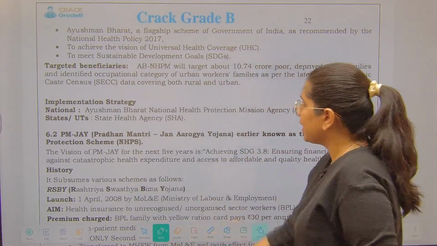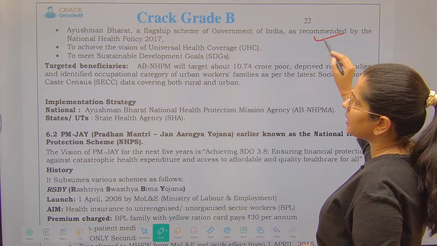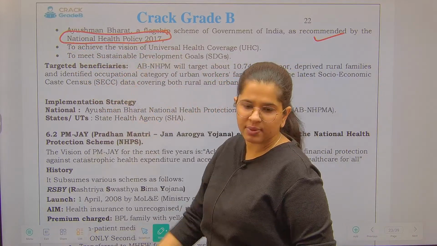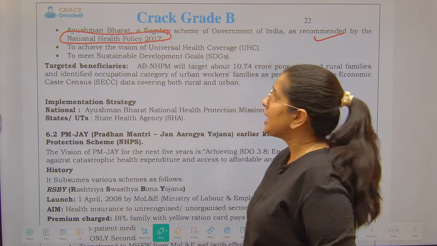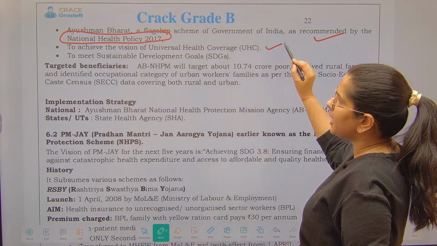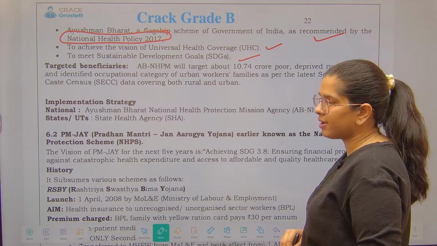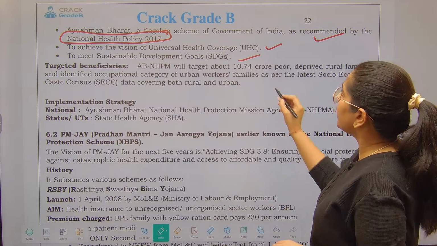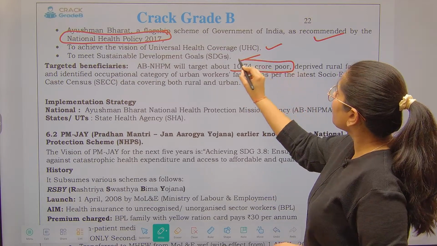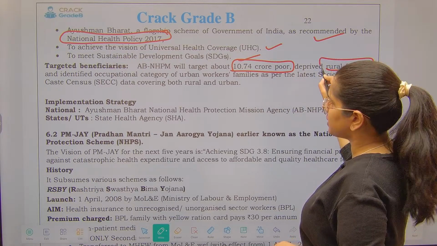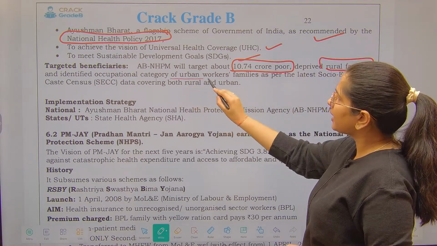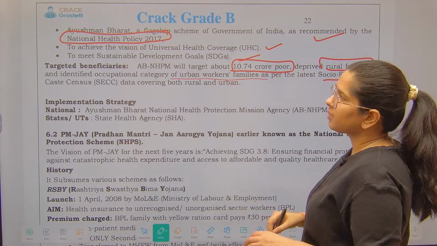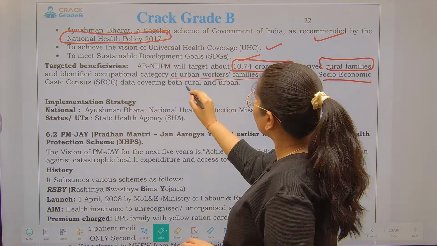Ayushman Bharat is a flagship scheme of the government as recommended by National Health Policy. Very important point. Ayushman Bharat formation has been recommended by our National Health Policy. Next is to achieve the vision of universal health coverage as well as to meet sustainable development. Now, under this health protection mission, who are going to be the beneficiaries? So, it is going to target 10.7 crore poor, deprived rural families and identified occupational category of urban worker families as per the latest socio-economic caste census covering both rural and urban.